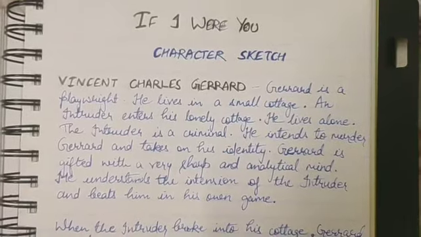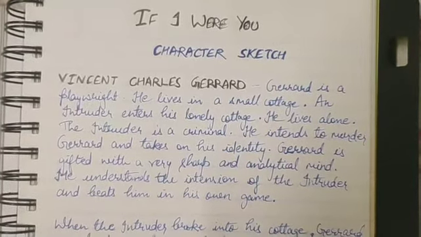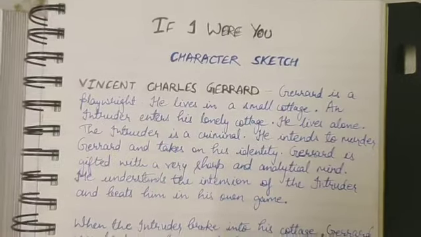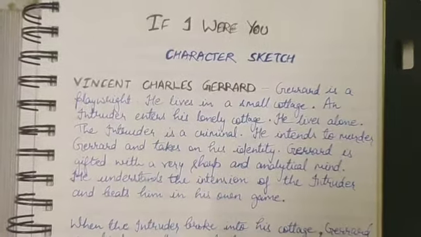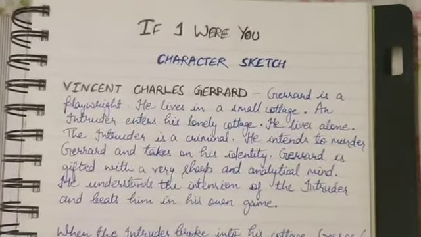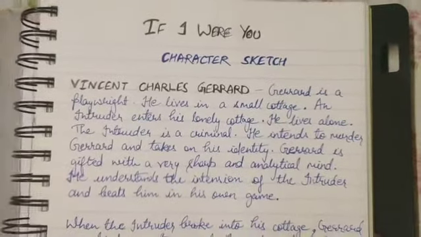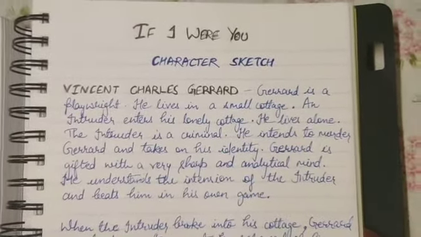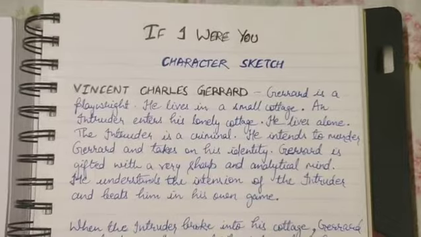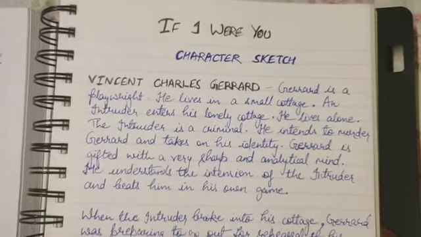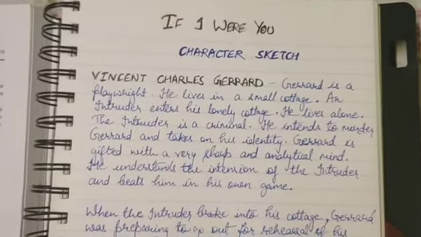As you can see here, the name of protagonist is Vincent Charles Girard. But before that, let me tell you about this drama. An introduction is there for you. So we can say that this drama is packed with suspense and thrill. In a very lucid and interesting and humorous way, the playwright Douglas James presents two characters of the same build.